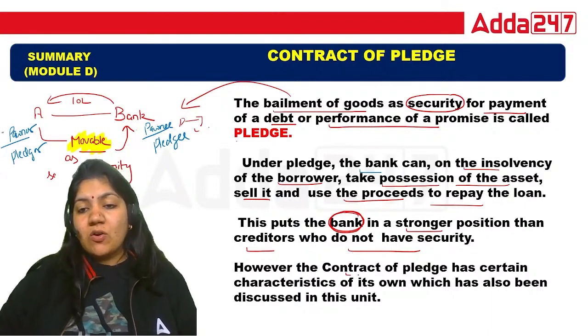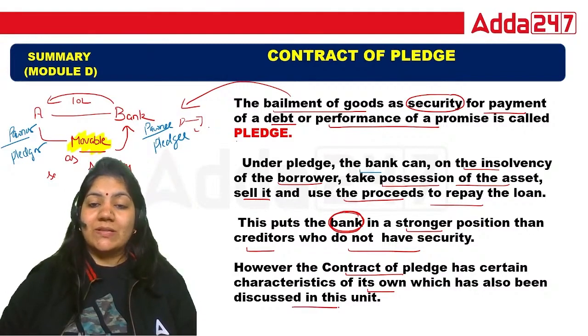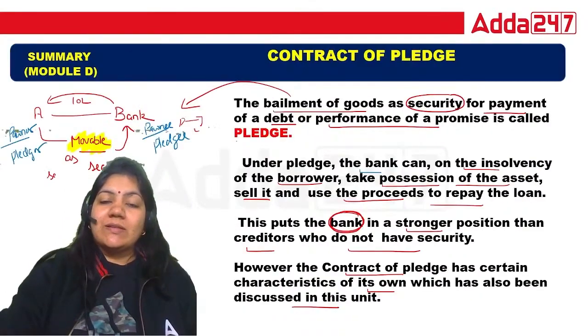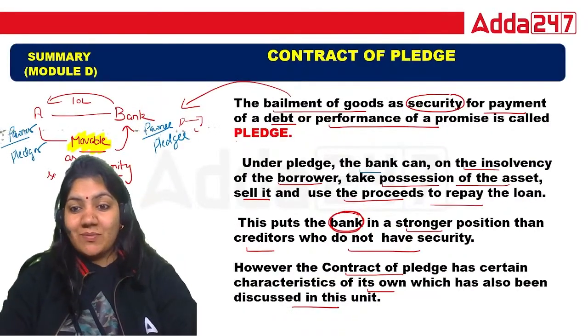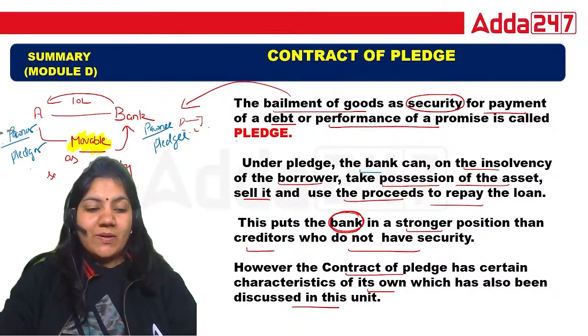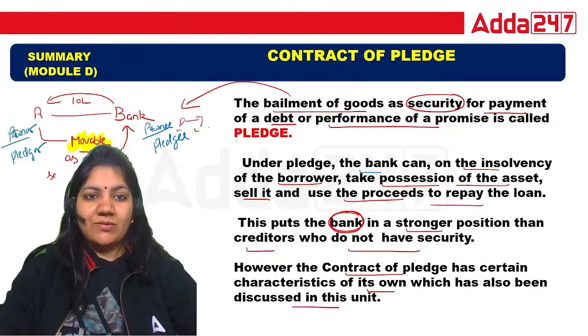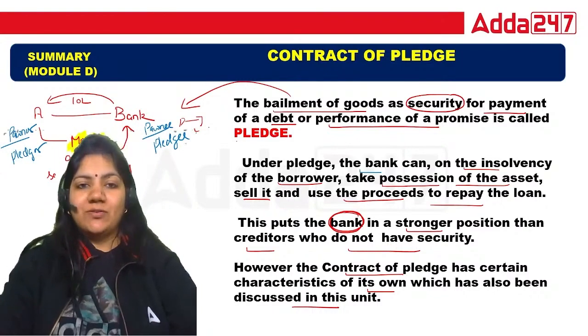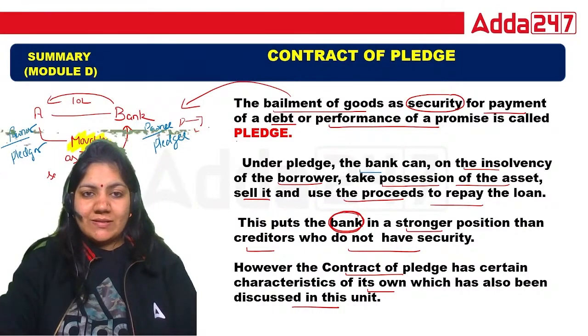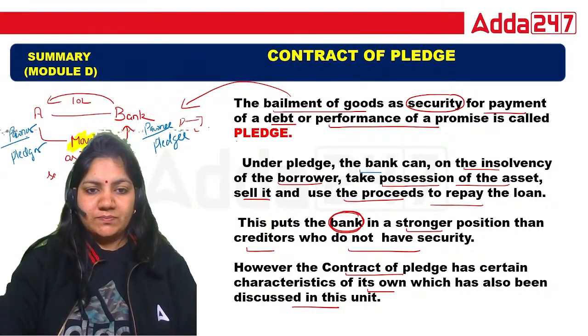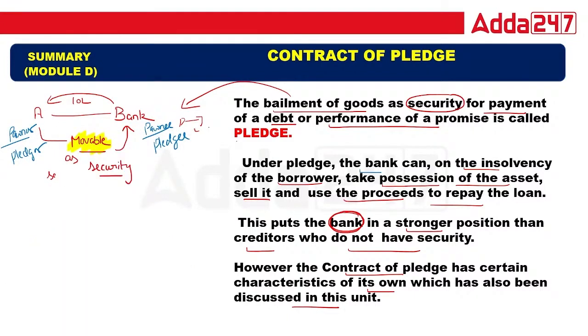However, the contract of pledge has certain characteristics of its own, which have also been discussed in this unit. So class, that's all for this, this is the summary. So in your BRBL book, these are the summary that is written in your book. Now let's understand the topic. Okay, just a minute.